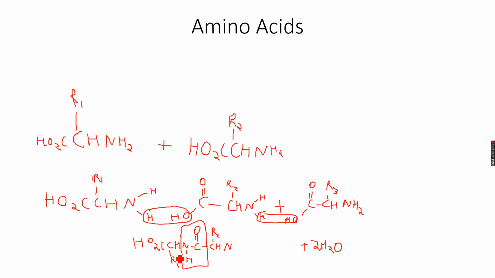So we have NH, because this nitrogen will bond with this carbon, CO, CH, NH2, and we have an R3 group over here. So as you can see, now this is called a tripeptide, because in a tripeptide we have three amino acids bonded together to form one big molecule and eliminated two small water molecules. In a tripeptide we have two amide groups, and it's called a tripeptide because there are three amino acids that reacted to form it.